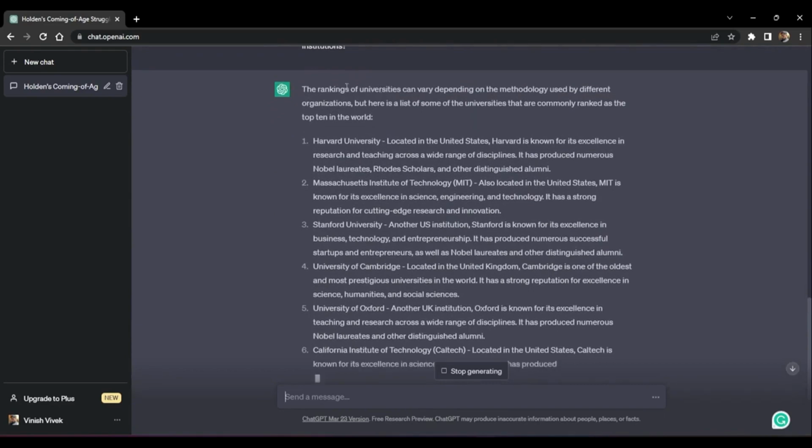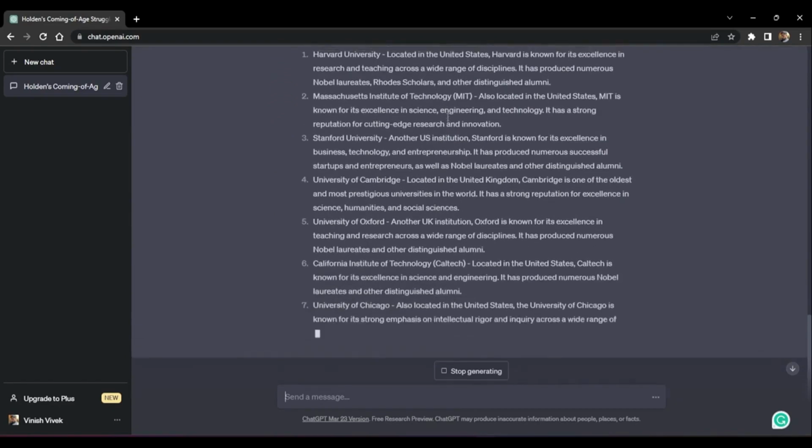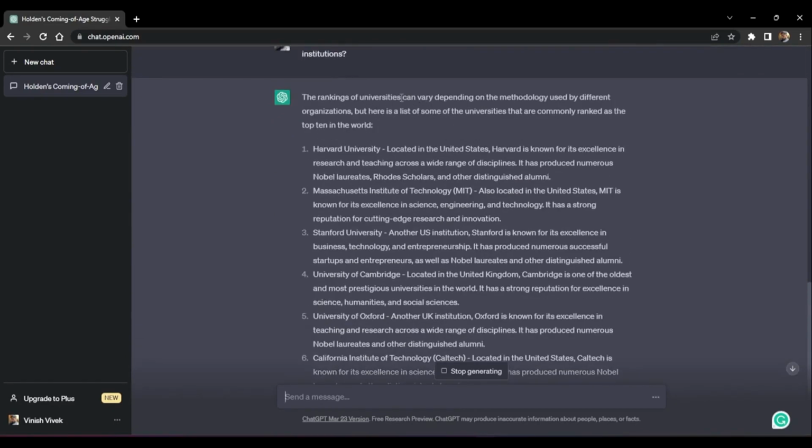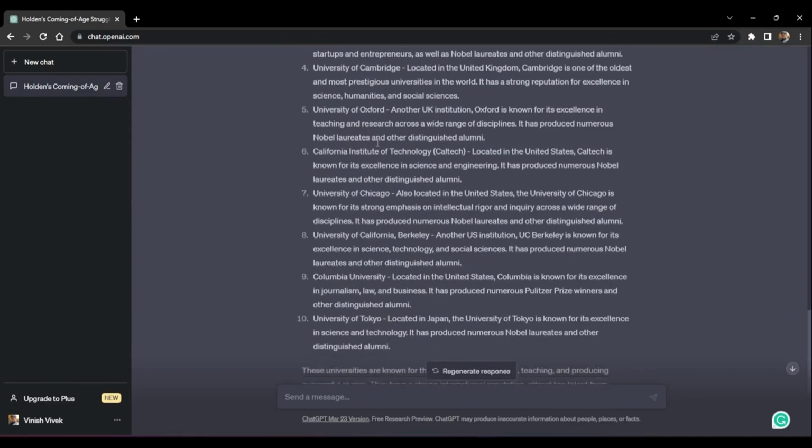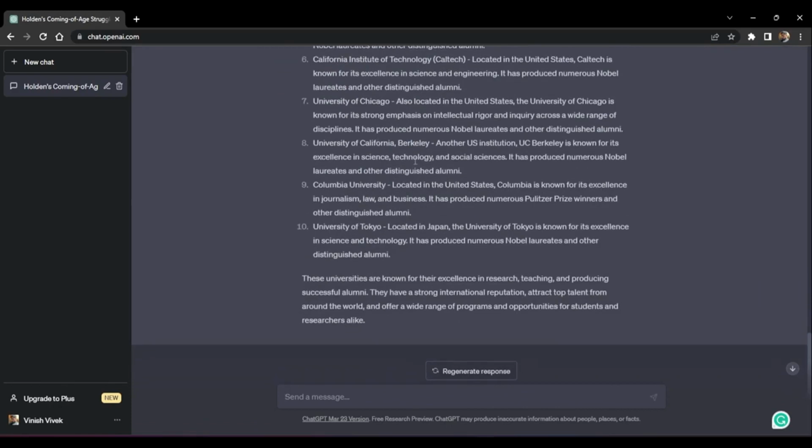In my case, I just wrote what are the top universities. But as it says, the rankings of the universities can vary depending on the methodology used by different organizations. But at the same time, if you wish to look for a university in, let's say, AI, then you can mention that you want to have a list of all the top AI universities.